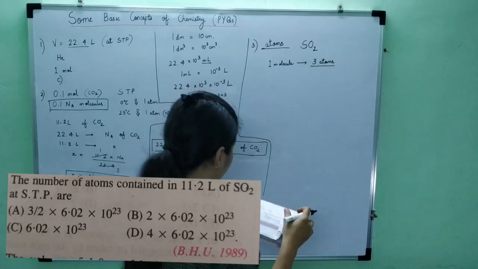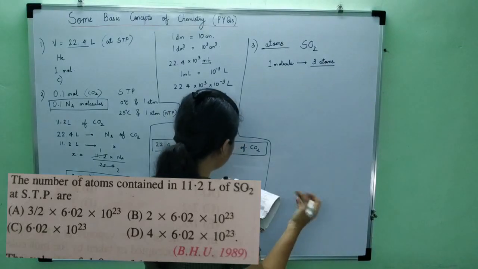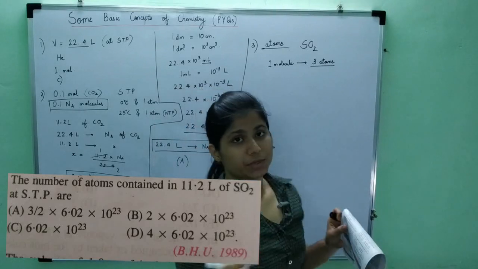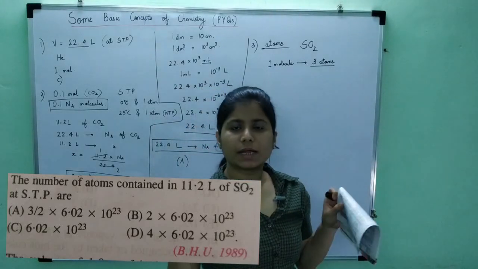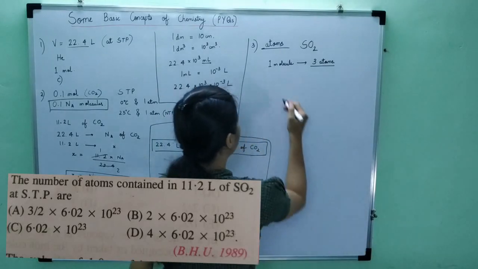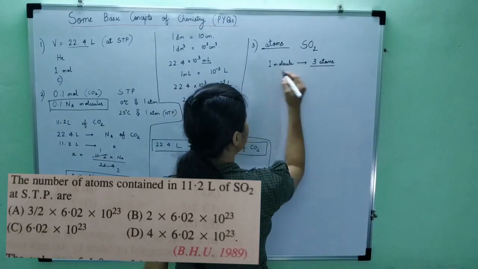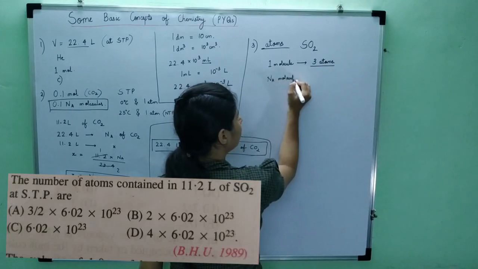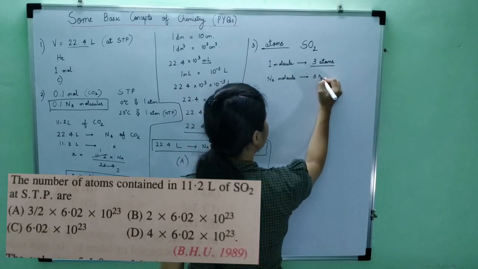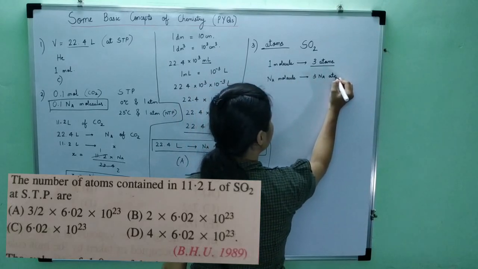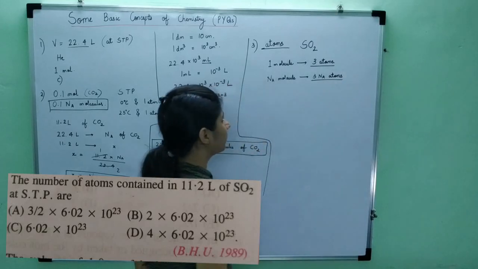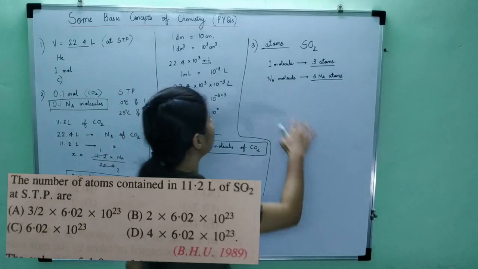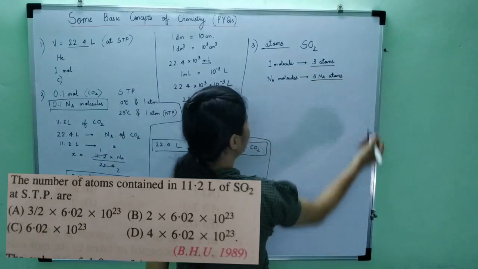Now, what I am given? I will use the relationship between the volume and the number of atoms. If one molecule has 3 atoms, then any number of molecules will have how many atoms? Just multiply by 3. Do you understand the condition? Whatever the molecule count, I multiply by 3 to get the number of atoms. So for any molecules, I will have 3 times that many atoms.